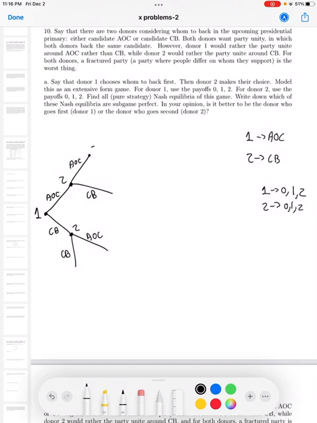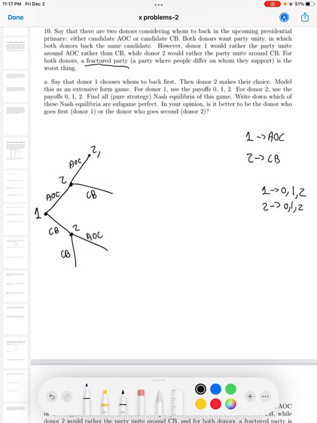So player 1 gets a payoff of 2, since it's the candidate that they prefer. Or I'm sorry, the donor. The donors choose AOC, so donor 1 gets a payoff of 2. And 2 chooses AOC, which isn't who they want to choose, but it says that the worst thing is a fractured party, which they aren't.